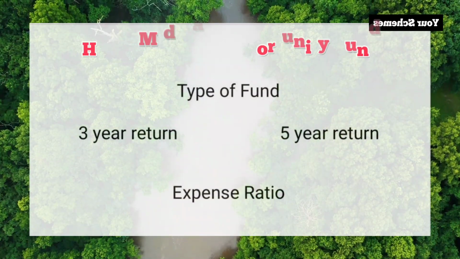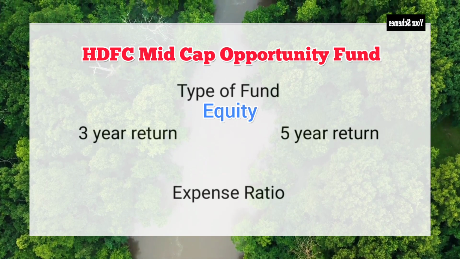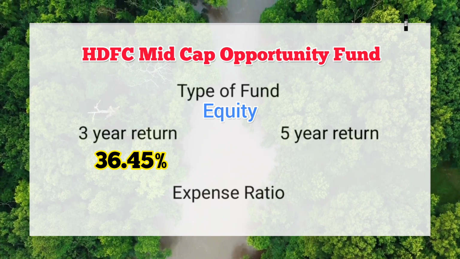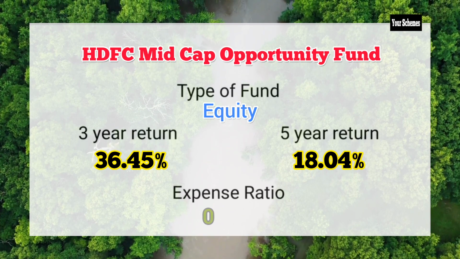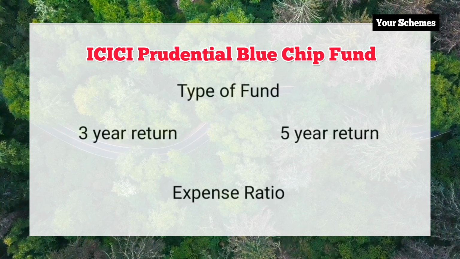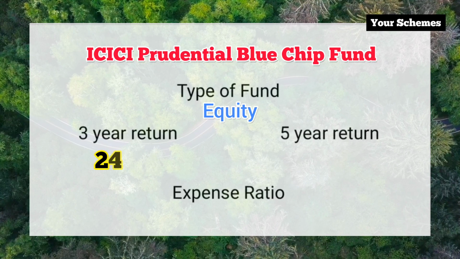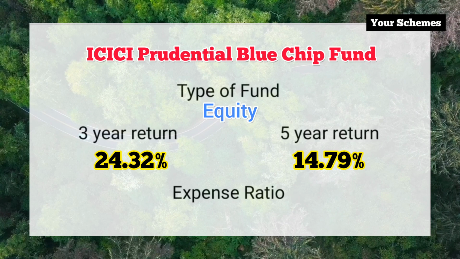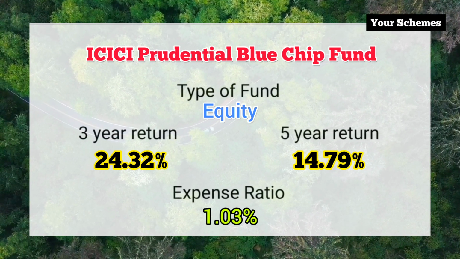Let's start with HDFC Mid Cap Opportunities Fund. It is an equity fund and the 3-year return of this fund is 36.45% and the 5-year return is 18.04%. The expense ratio is 0.88%. Next we have ICICI Prudential Blue Chip Fund. This is also an equity fund. The 3-year return of this fund is 24.32% and the 5-year return is 14.79%. The expense ratio of this fund is 1.03%.